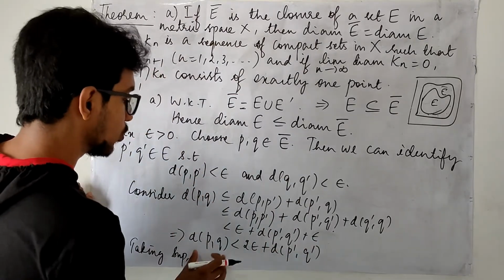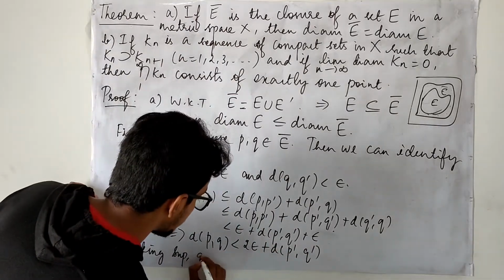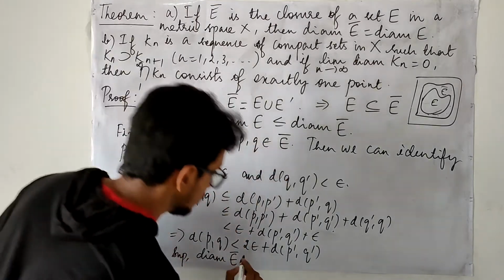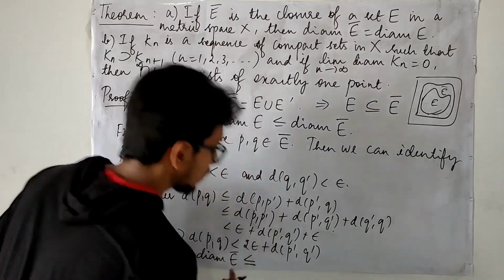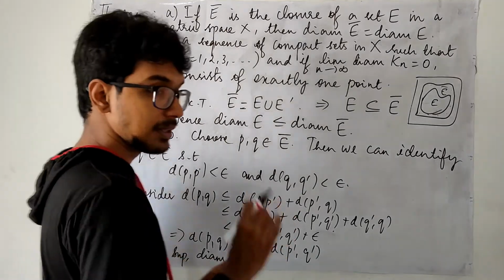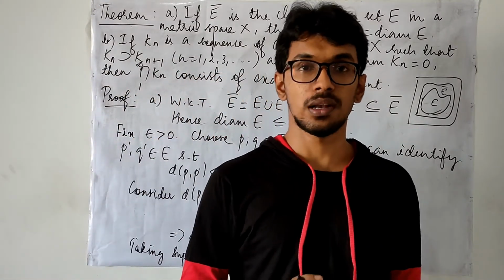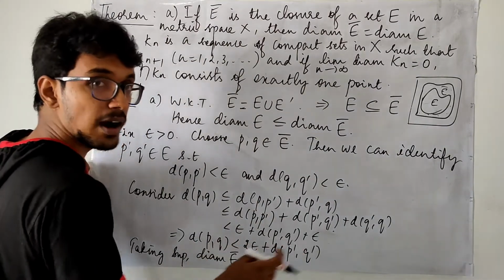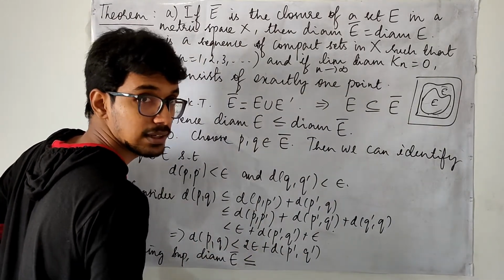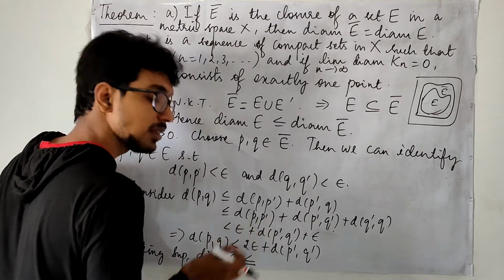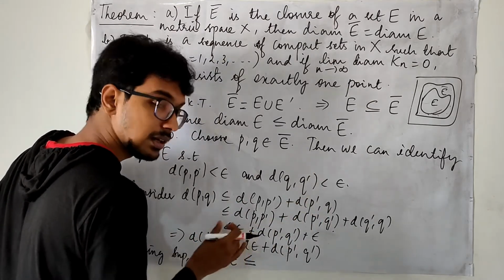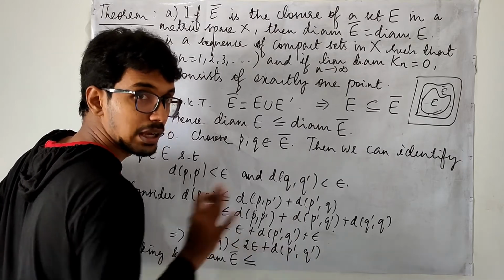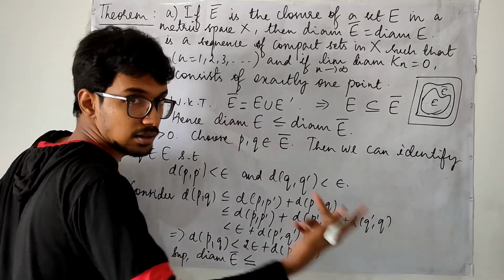So when you take supremum, this becomes the diameter of E closure. Epsilon is a negligible positive quantity. When you remove this part, these two have the possibility of becoming equal as well. Either this quantity still remains lesser than this quantity, or it has the possibility of becoming equal, but not the reverse.